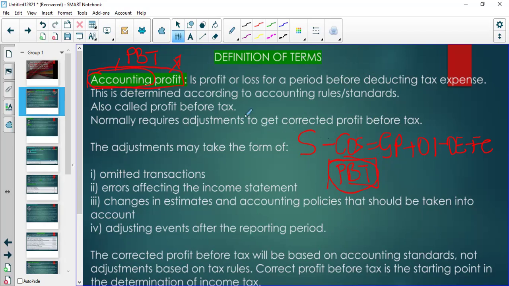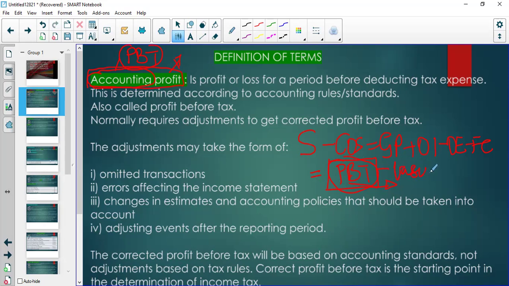It's also referred to as profit before tax because that is the last line item we enter. And then after this profit before tax, we have the income tax expense.